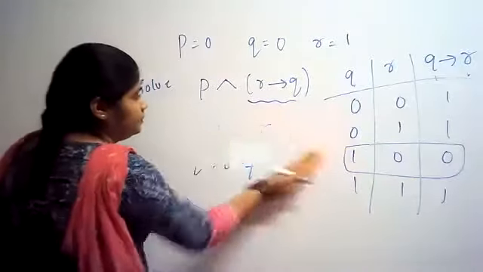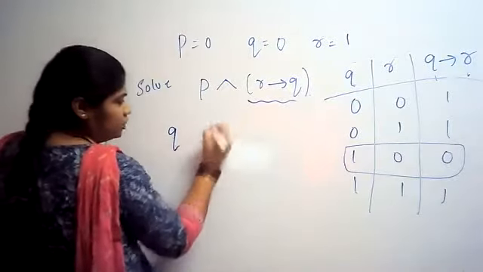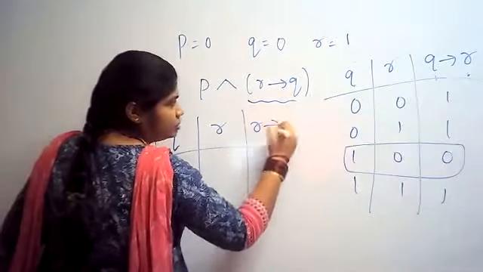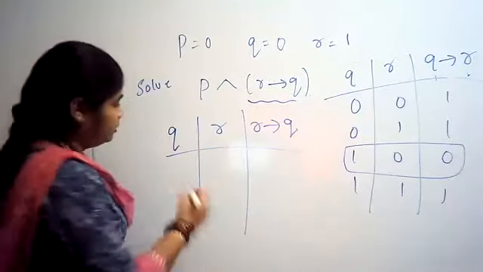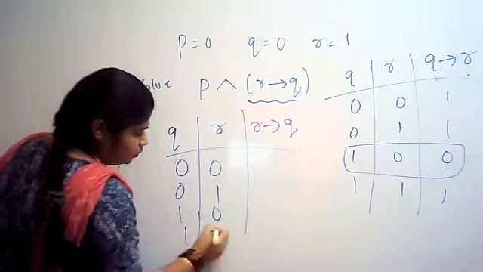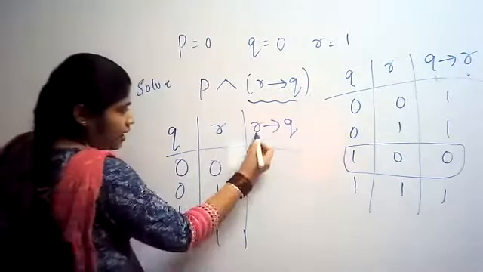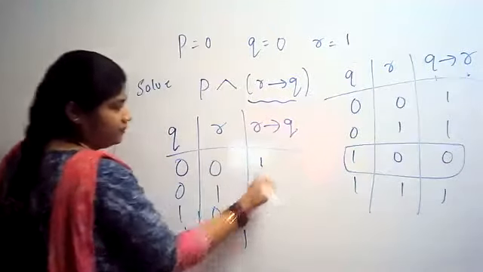See here, I will write the truth table. Definitely here also Q is there, here R. I want R condition Q here. 0, 0, 0, 1, 1, 0 and 1 and 1. How do I need to solve? First, R is 0, Q is 0, so it will be 1.